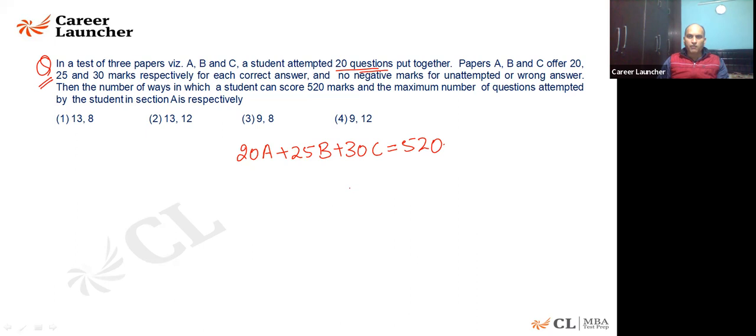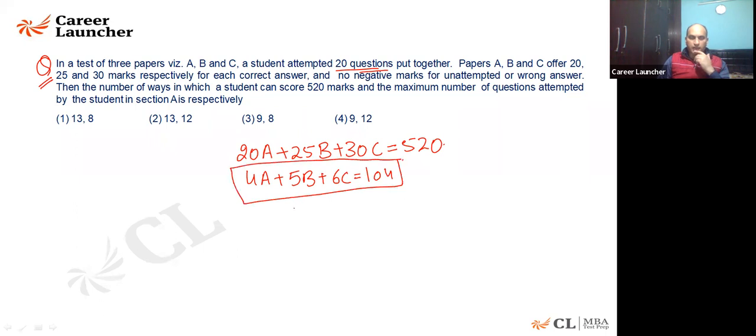What is the maximum number of questions attempted by a student in section A? That is one thing asked. And second is the number of ways it can be done. How many ways can you do it? One thing is clear, all of them are multiples of 5. You remember I told you to cancel out the common values. So I'll cancel out 5. I'll say 4A, 5B, and 6C is coming out to be 104. This is what I'm getting.